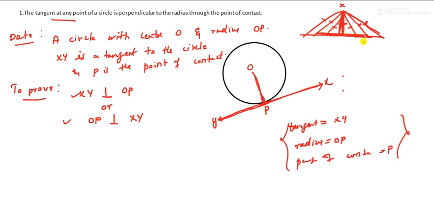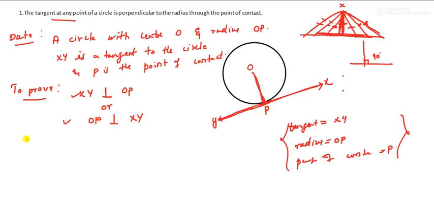So if it is the shortest, then we can say it is perpendicular, remember. If it is the shortest among all other lines, then it is definitely perpendicular. And if it is perpendicular, the angle is how much? 90 degrees. So keeping this in mind, we have to prove this.